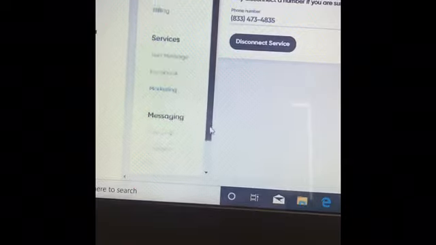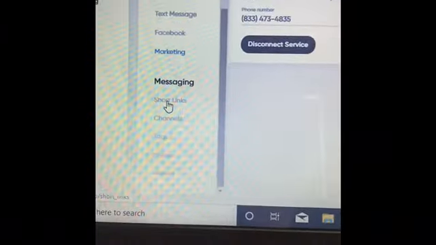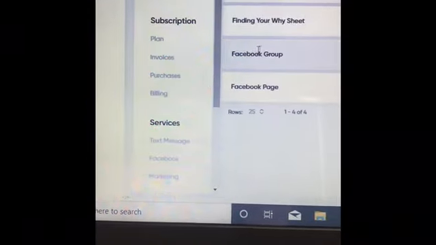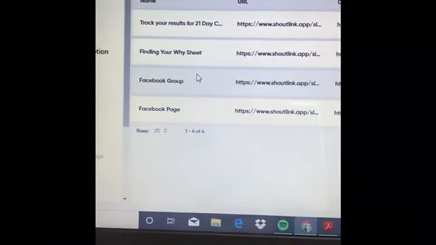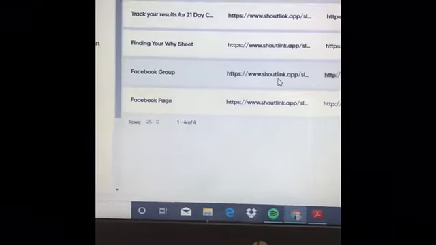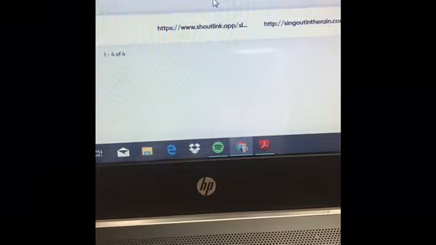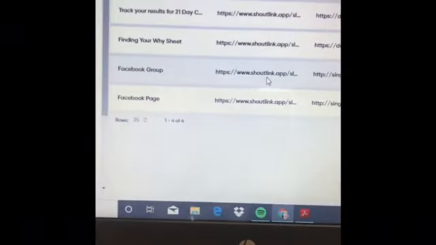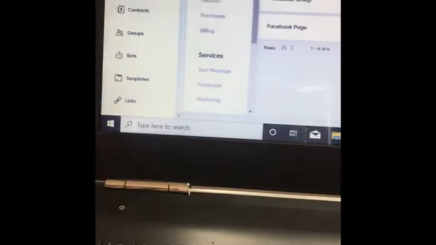Okay, I'm going to go down to the rest of this in here because I want you to make sure you understand everything. In here, there's an area called short links. If there is something in here that you decide you want to use, Shout has its own short links. So often when you're texting something and you want to share something, you can use a Shout link to make it shorter so that it doesn't take as much to text it. So you can add them right in here. So I can just go up here and say, oh, new short link, and create a new short link to whatever it is I want to show. Okay.